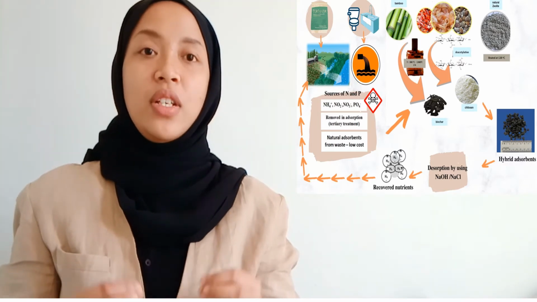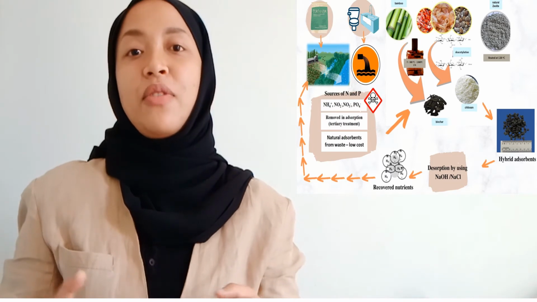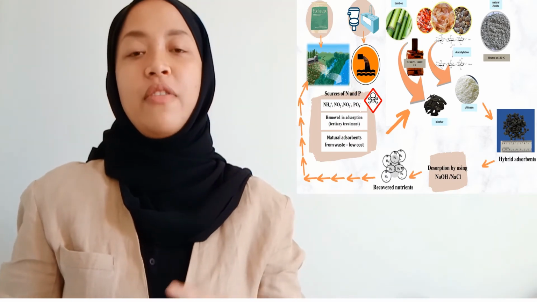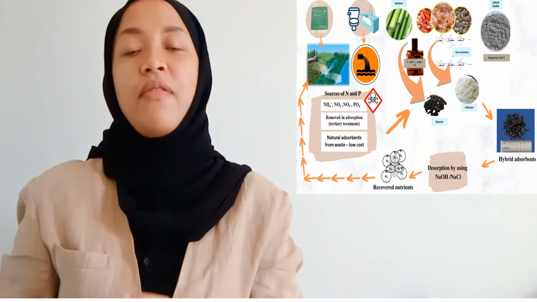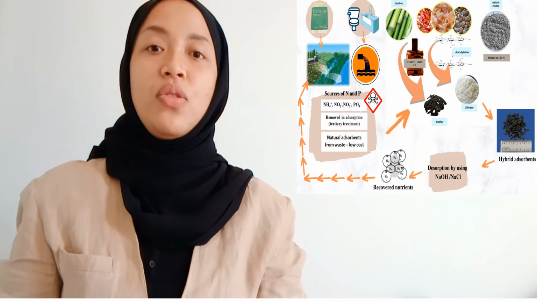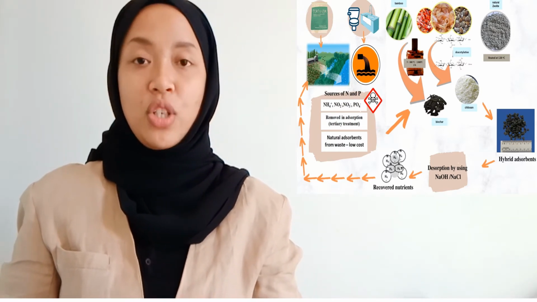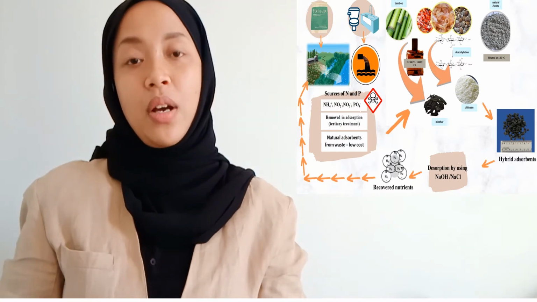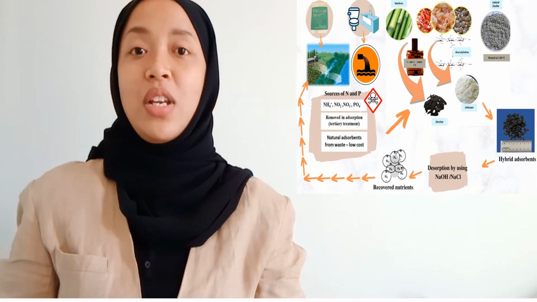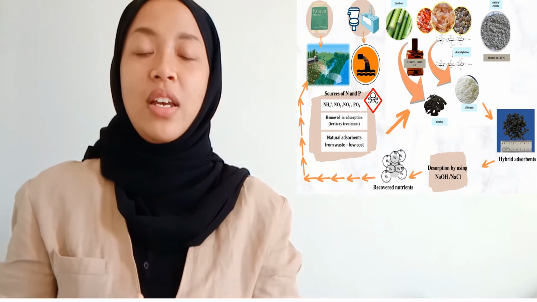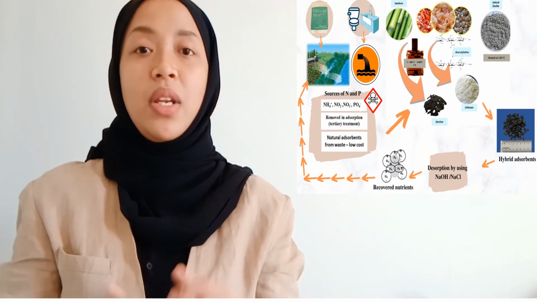So that's why we are concerned with replacing it with a low-cost material, such as coming from waste, like coconut shell from the plantation or from landscaping. We take this, burn it at a very high temperature, and then we produce carbon. The next is exploitation of marine waste, such as shrimp shells or crab shells. These shells can be processed into chitosan by a process called deacetylation. And last but not least, natural zeolite coming from volcanic ash around the world, which is very cheap and abundant in source.